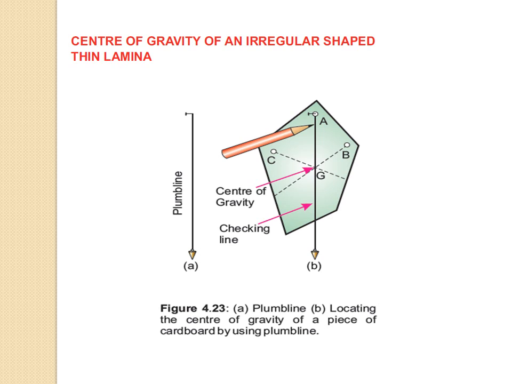Similarly, draw another line from the hole C. Now note that this line also passes through G. It will be found that all the vertical lines from holes A, B and C have a common point G. This common point G is the center of gravity of the cardboard.